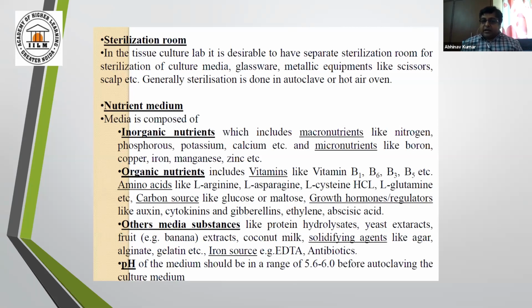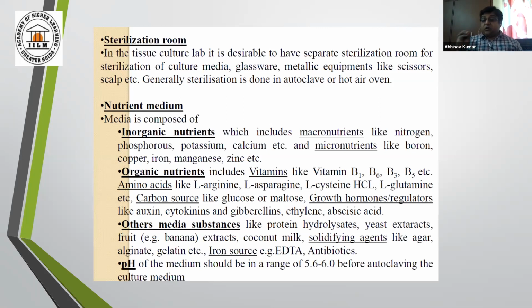There are other media substances like protein hydrolysates, yeast extract. If in some media yeast extract is given, it is undefined media. Just remember this, because in some interviews they can ask about defined and undefined media, and you can quote the example of yeast extract there. Coconut milk,